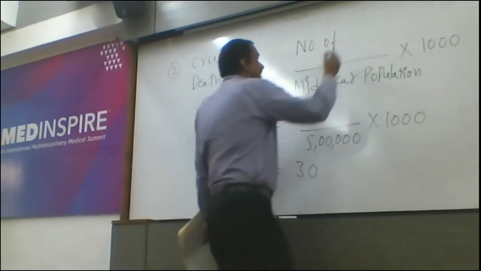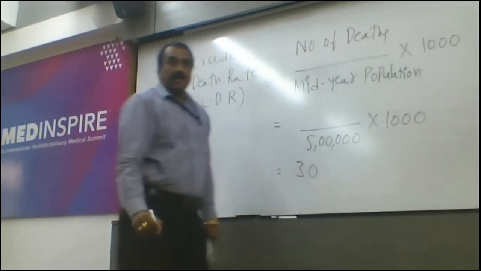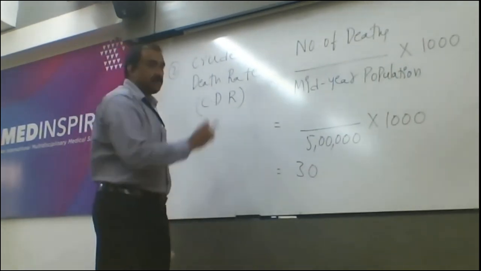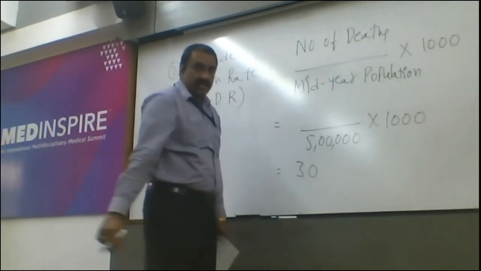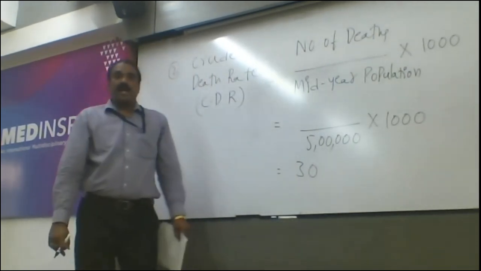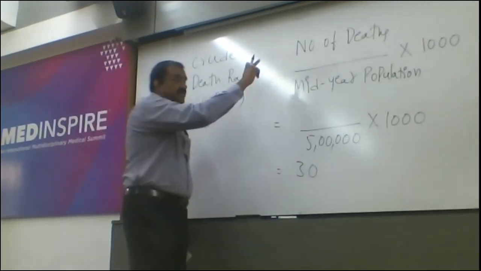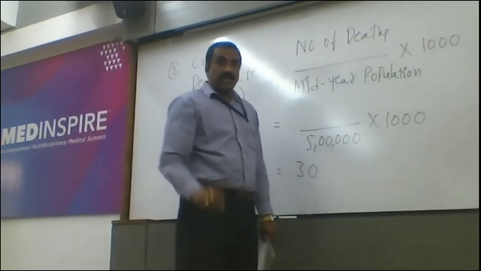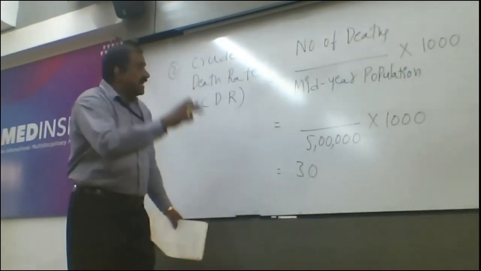Total number of deaths during a year. Total number of deaths during a particular year divided by median population of the same year into 1000. This is the formula to find out the crude death rate, CDR. Number of deaths during a particular year divided by median population of the same year into 1000. Let us see here.